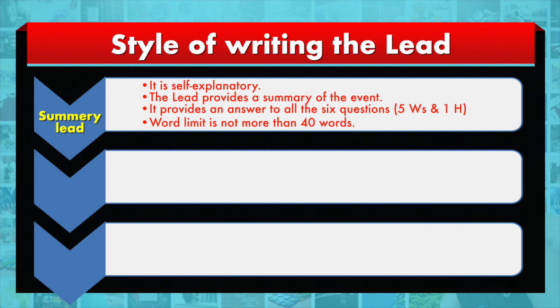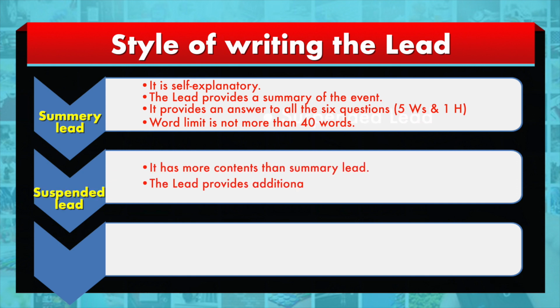The second style of writing the lead is the suspended lead. It has all the features of the summary lead, but in addition we provide certain more information. Because of the limitation of space or time, we intend to complete the entire story in one small paragraph. So it extends beyond the 40 words by explaining the event that has happened. Whether what, where or when is more important depends on the situation, and accordingly we provide the information.